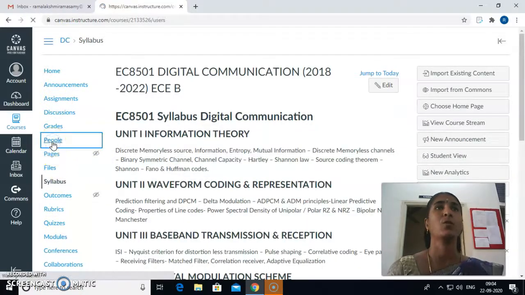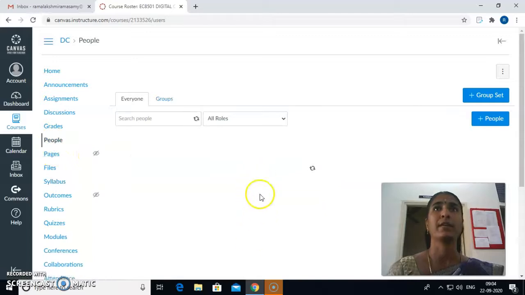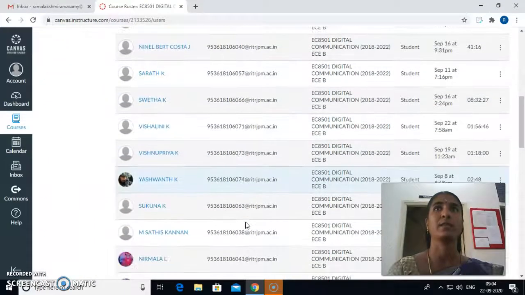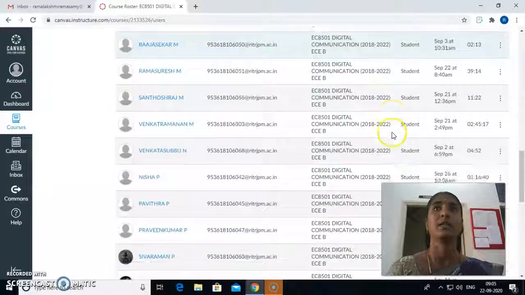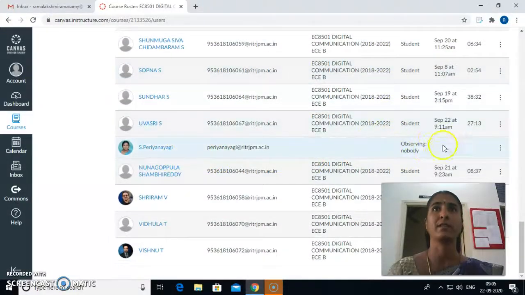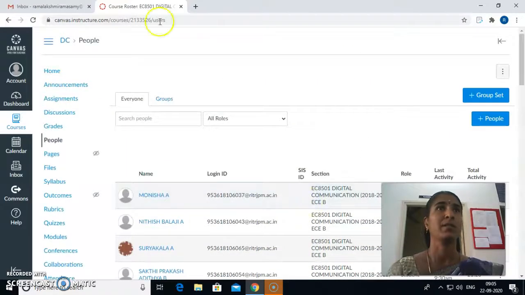Then people, who are all the people of the course. Here I have added the people of the class: all the students involved in this class have been added as students. The HOD of the department has been added as an observer. She is a co-teacher and observer, observing the course here. So this is about the people section.